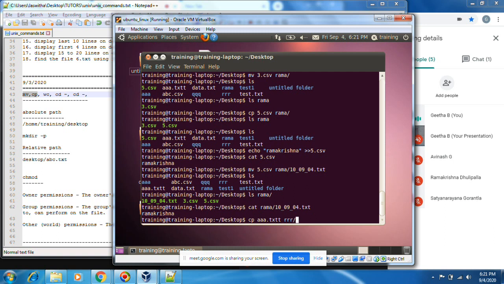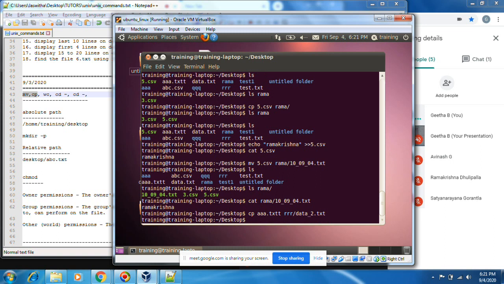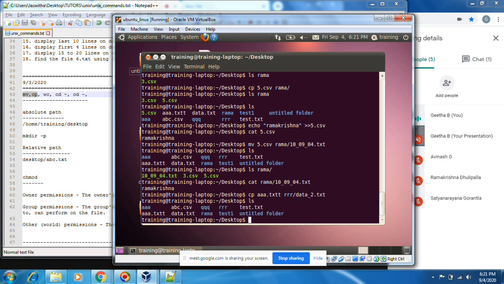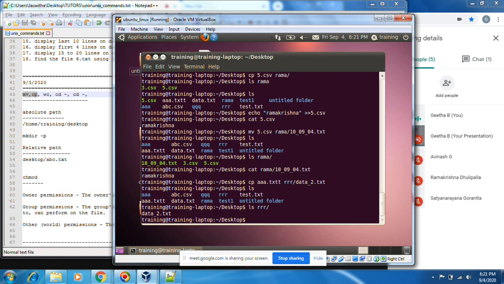In this rrr directory I am copying with today's data underscore, something like data2.txt. Then you see aa.txt appeared here, and you see that in rrr, its data2.txt appears here. This cp and mv difference is completed.